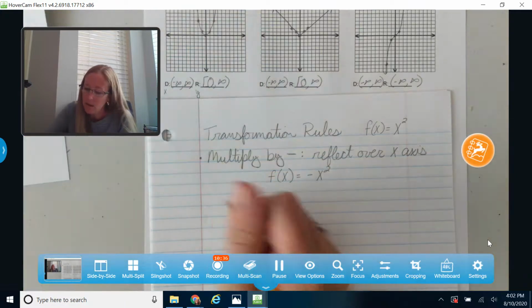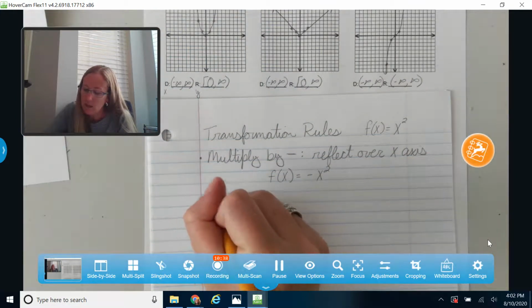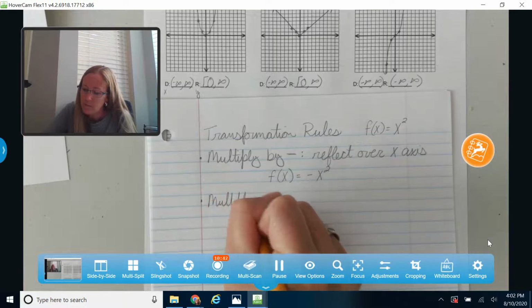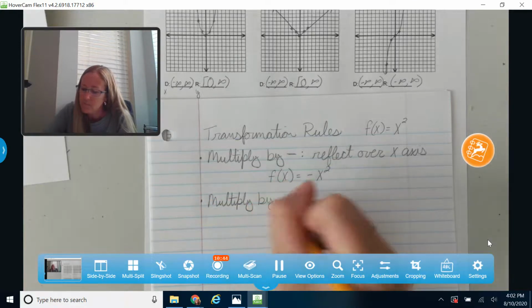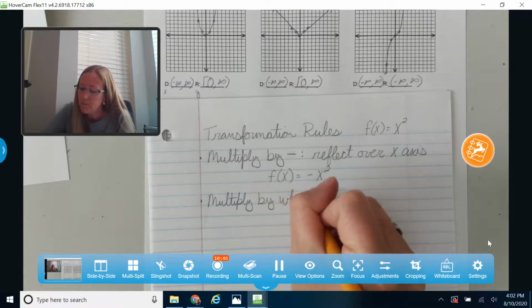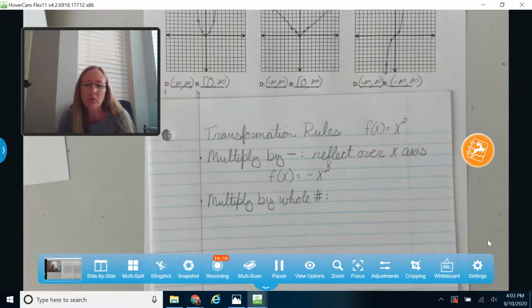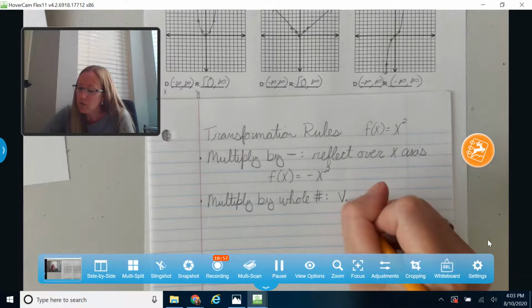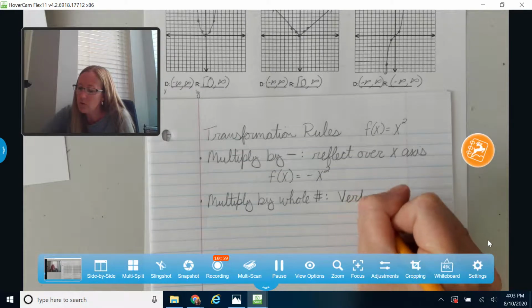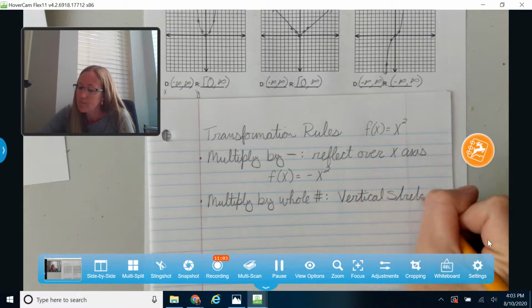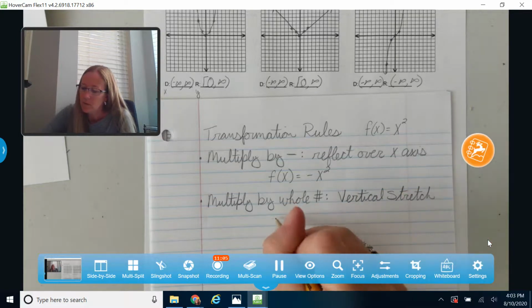Okay, let's see here. The next thing I want to look at is what happens if you multiply by a whole number. I'm going to use that little symbol right there for a whole number. So hashtag also means whole number, or number. Okay, if I multiply by a whole number out front, that's going to cause a vertical stretch. Okay, that's a little bit like this.